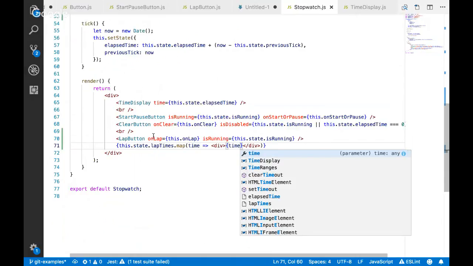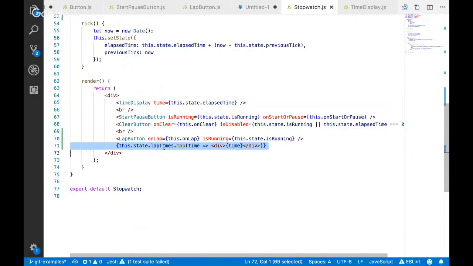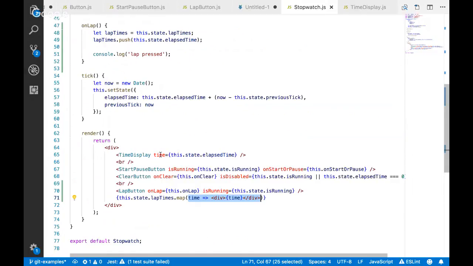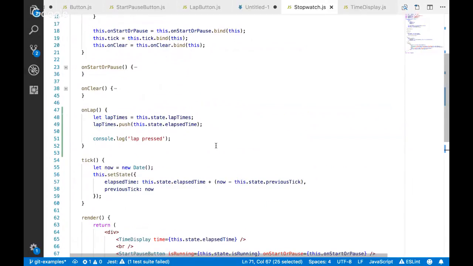So I'm just iterating over anything in this array and just saying, give me back, essentially, I wrote basically an inline component almost. It just takes the time, gives you back a div with the time, right? And so right now, before I've even done anything else, let's see what happens in the code.